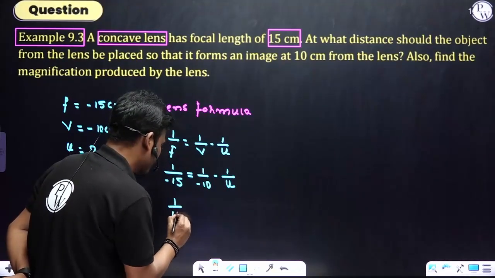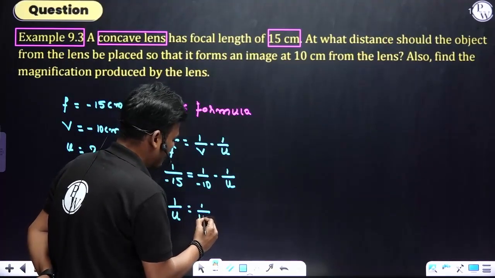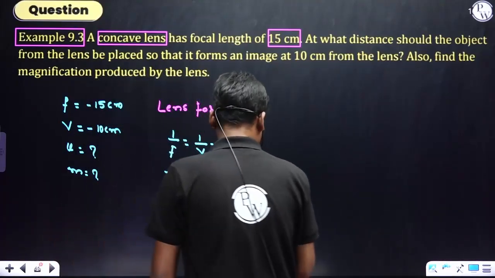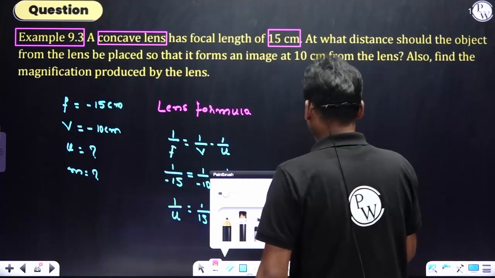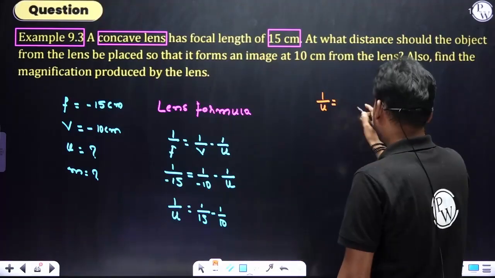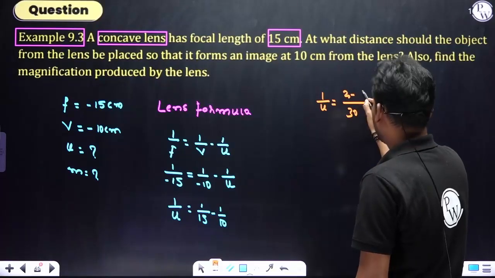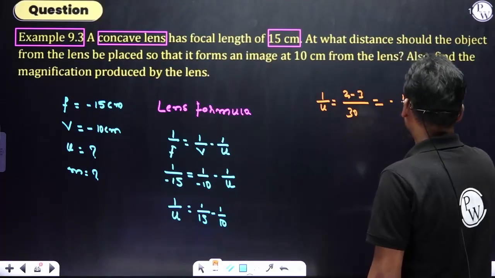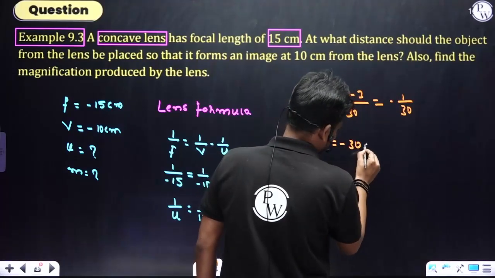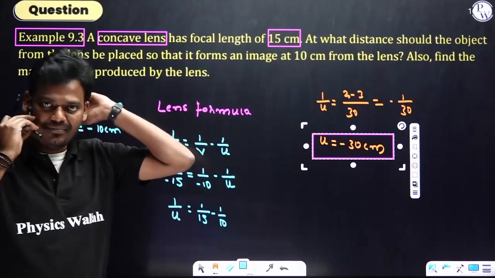It becomes a positive 1 by u, and this negative becomes positive. So 1 by 15 minus 1 by 10. Take LCM. On taking LCM, 1 by u equals, LCM will be 30, this becomes 2 and this is 3, that is minus 1 by 30. So the u value is minus 30 centimeter. Minus indicates on the left hand side of the lens.